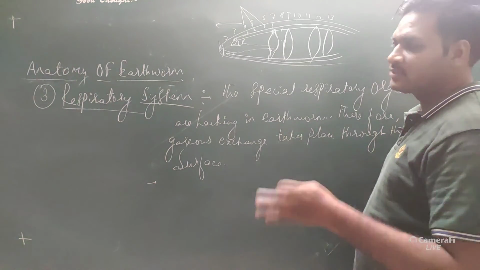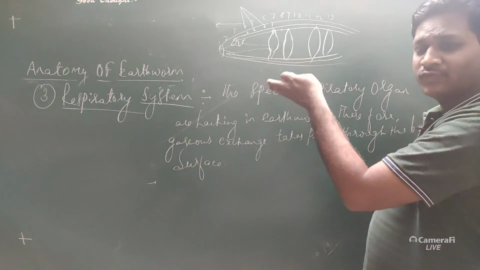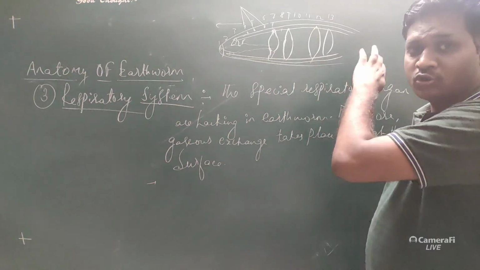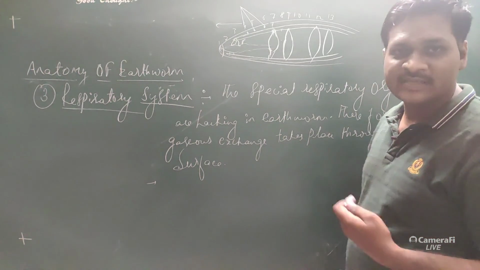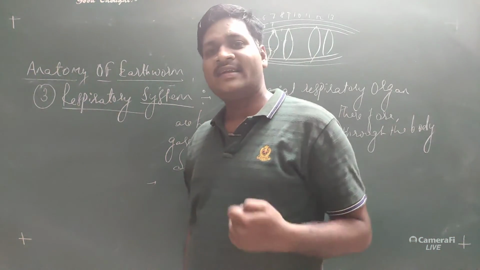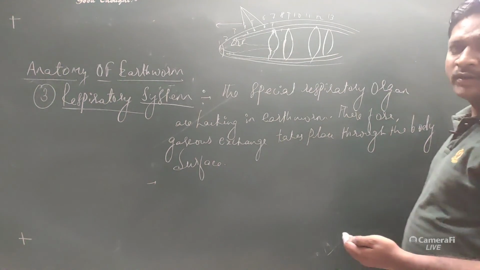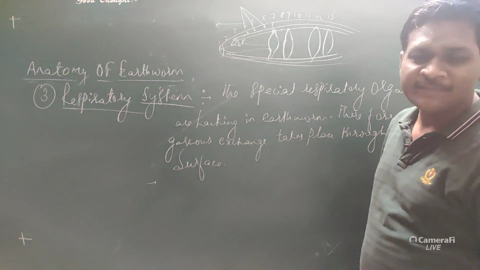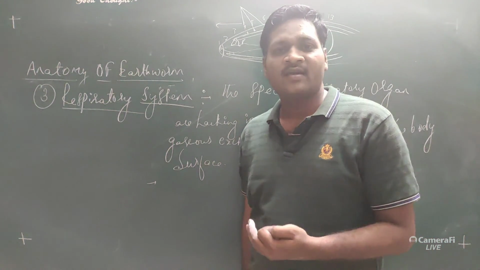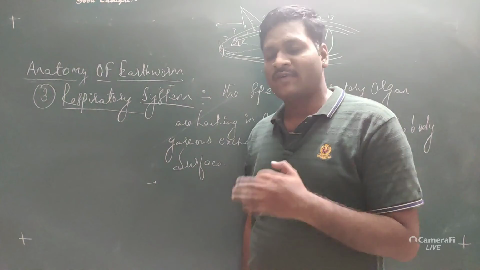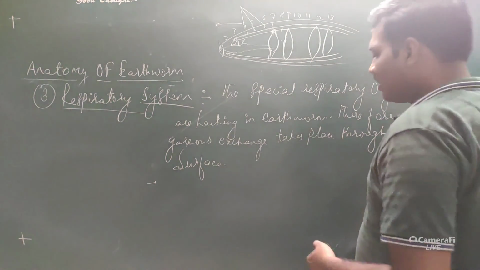Hemoglobin is a protein which is present in the plasma of the earthworm. It acts as an oxygen carrier, because hemoglobin is a protein. It carries the oxygen to the different parts of the body of the earthworm, and also carries the carbon dioxide which is derived from the different parts of the body after the particular metabolic activity in the earthworm.